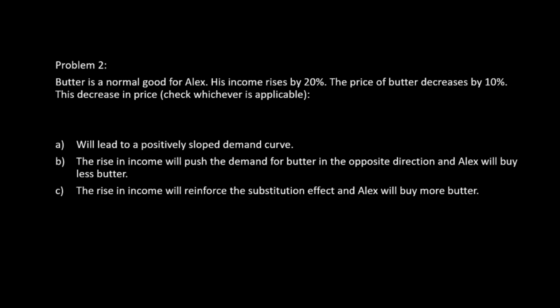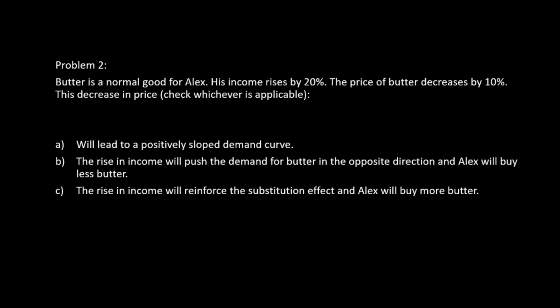Now let's try to analyze this situation. First of all, butter is a normal good, which means that when the income increases, the quantity demanded for butter also increases. So here is the income effect which tries to push the demand for butter in the positive direction. Then there is also substitution effect because the price of the butter decreases by 10%, which means the quantity demanded for butter also will move in the positive direction. So both the income effect and substitution effect are pushing the demand for butter in the positive direction.